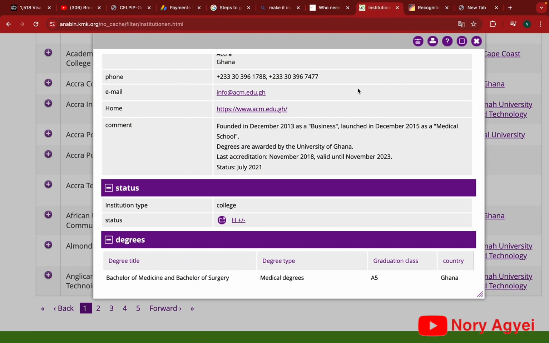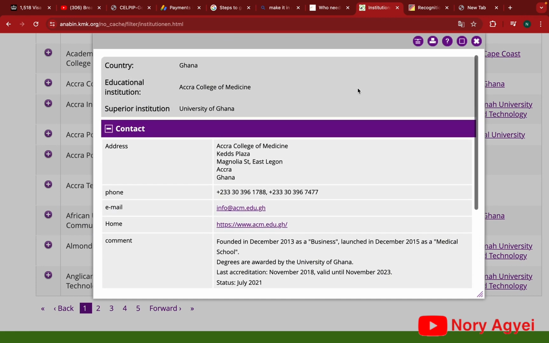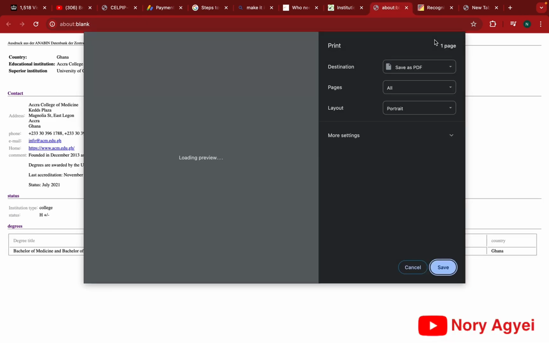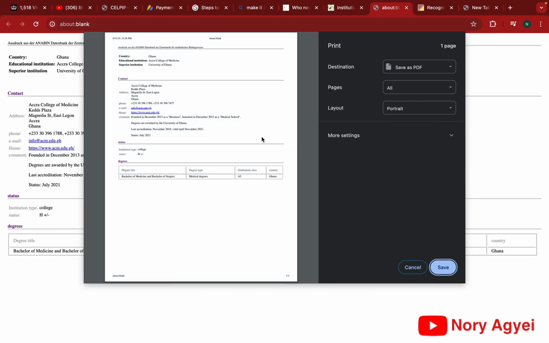So you close it and you can save this document. So you go to print. If you don't have the print interface, you can just take a screenshot of it. So you can go to print, like I said, and then you can print the document or save it as a PDF, and then you later print it and add it to your visa application document. If your employer is also requesting the recognition document, you can also send it to them.